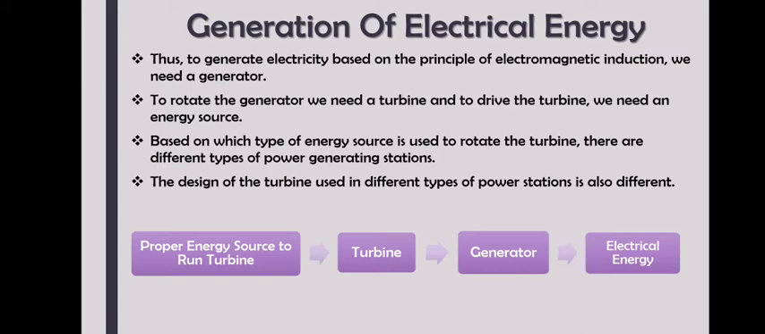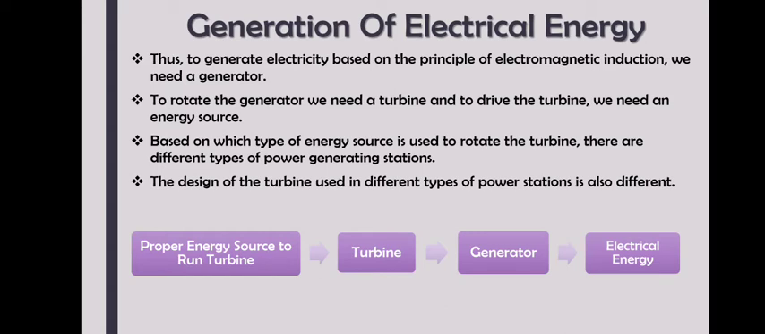Based on which type of energy source is used to rotate the turbine, there are different types of power generating stations. Which particular energy are you using? If you are using nuclear energy, then it can be called a nuclear power plant, right? If you are using thermal energy, then it can be called a thermal power plant. If you are using water, then it can be called a hydroelectric power plant. Followed? So it depends upon what kind of energy source we are using. The design of the turbine used in different types of power stations is also different.